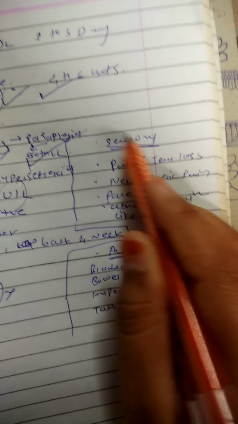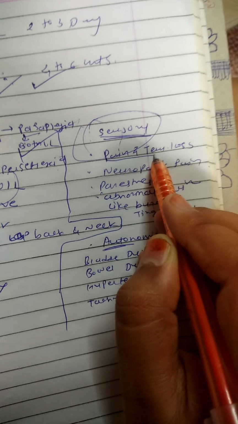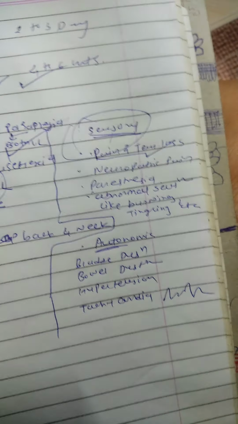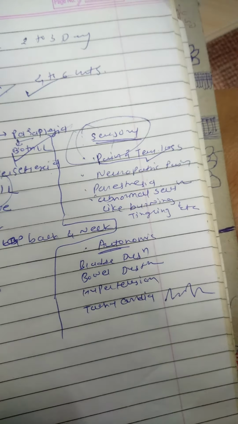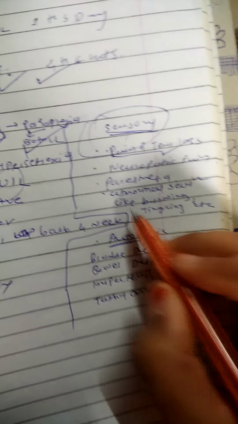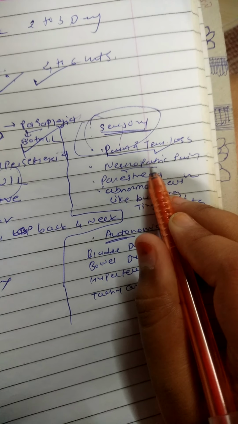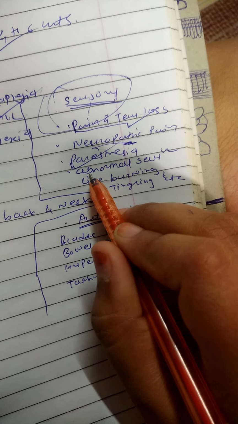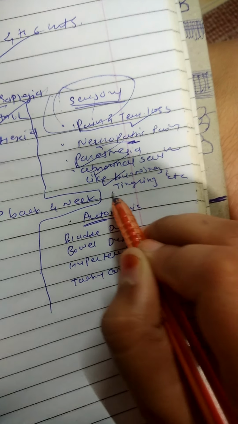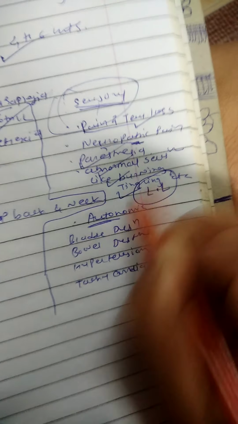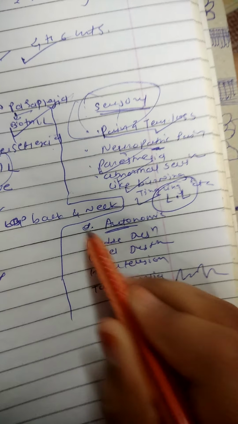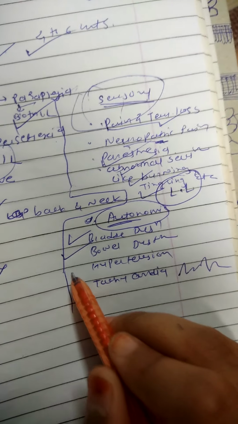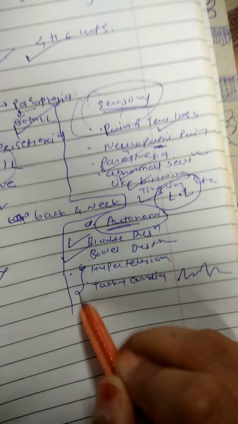Next we talk about sensory symptoms, like pain and temperature loss in the acute case, but in the chronic case vibration and kinesthesia also get affected. Then neuropathic type of pain because the nerve is also injured. Then paresthesia and abnormal sensations like burning and tingling, mostly in the lower limb. Then autonomic signs and symptoms: bladder dysfunction, bowel dysfunction, hypertension, and tachycardia.